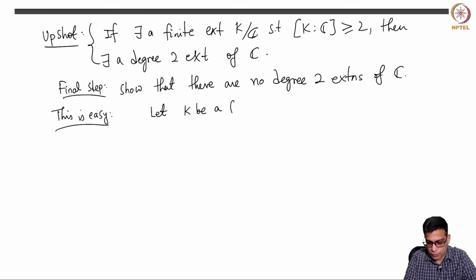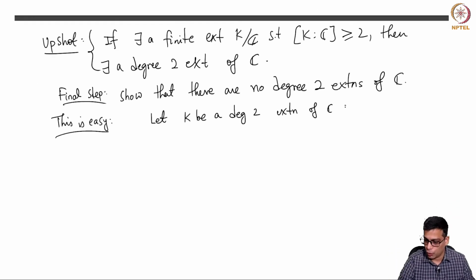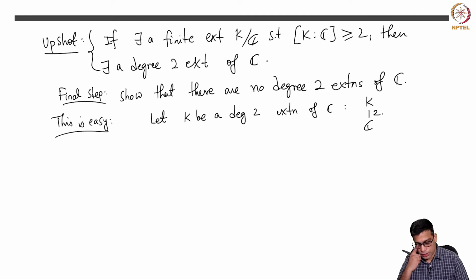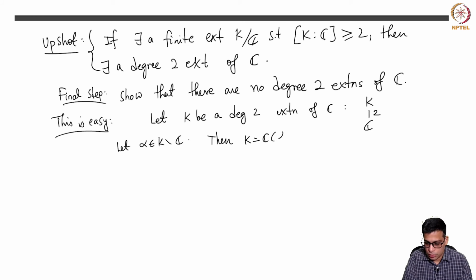But let me just quickly explain this. Let K be a degree 2 extension of C. So now I am going to omit the entire notation from before and focus my attention on this situation. So you have K over C is a degree 2 extension. Now let us choose alpha in K that is not in C. Of course K is different from C because it's a degree 2 extension. If they are equal, it will not be a degree 2 extension. So we can always choose an alpha which is not in C but it is in K.